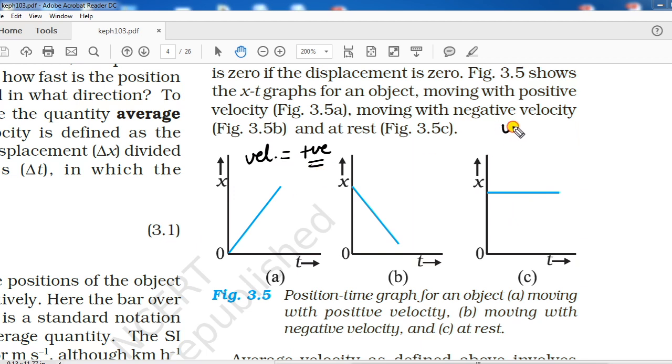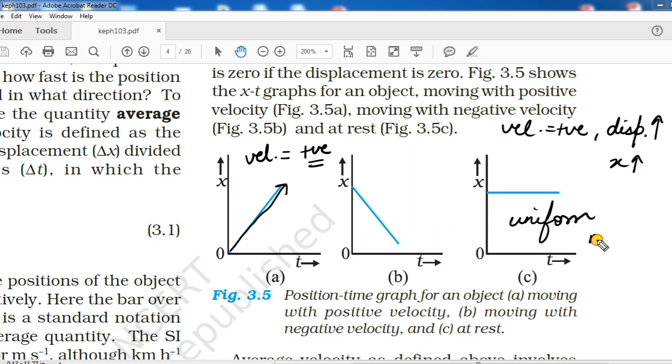Remember children, whenever velocity is positive, then displacement will increase. Or you can say position will increase. That's why the graph is going in an upward direction, a straight line in an upward direction. One more thing I want to tell you: because you can see a straight line, these graphs are for the cases of uniform motion only.